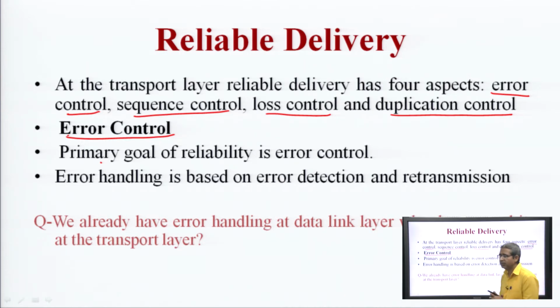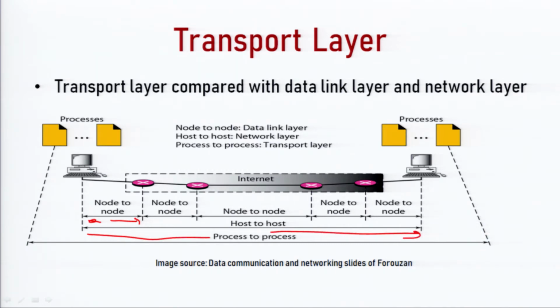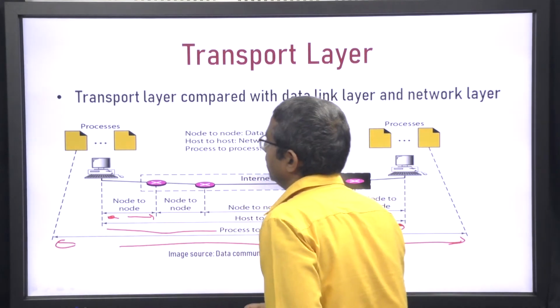One question is: if we already have error handling at the data link layer, why do we need it at the transport layer? Earlier I said that in the data link layer it is node to node delivery, in the network layer it is host to host delivery, and in the transport layer it is process to process delivery.